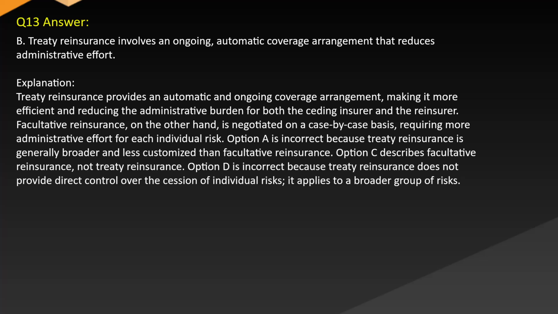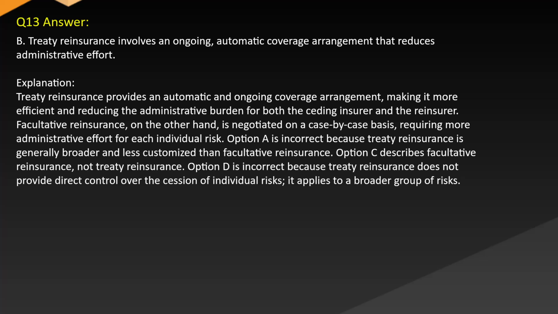Answer: B. Treaty reinsurance involves an ongoing automatic coverage arrangement that reduces administrative effort. Explanation: treaty reinsurance provides an automatic and ongoing coverage arrangement, making it more efficient and reducing the administrative burden for both the ceding insurer and the reinsurer. Facultative reinsurance, on the other hand, is negotiated on a case-by-case basis, requiring more administrative effort.